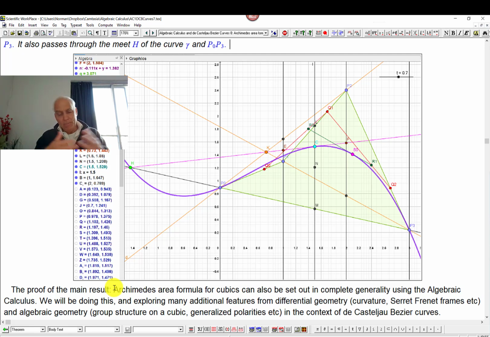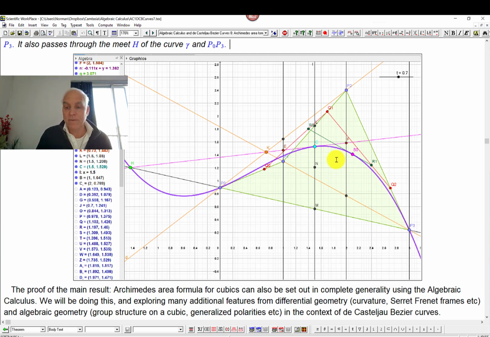Now, this opens up this whole big world of sort of algebraic geometry, but looking at it from an analytic geometry point of view, maybe almost like a 17th, 18th, or 19th century point of view again. And I think we're going to have an opportunity to explore a lot of additional features, some of them coming from differential geometry. Okay, in particular, I'm thinking of curvature, which is really interesting. The Frenet-Serret frames and formulas, etc. And I'm also thinking about algebraic geometry. So sort of 19th century things like the group structure on a cubic. That's a really interesting algebraic aspect of a cubic curve, even one like this.